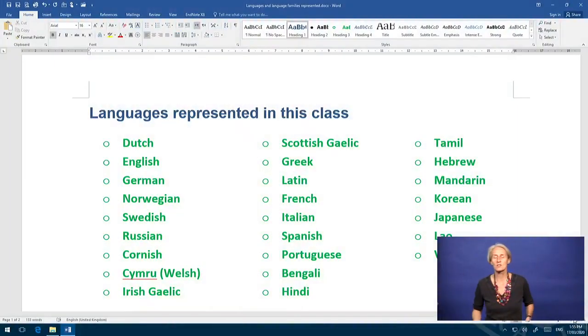So we have this list of languages. If we want to answer a question, is concept X a universal in the languages of the world? If we have something that we hypothesize might be a universal that exists in all languages, we could look here at our sample and say, do all of these languages have it? And if they all do, we can say, based on the current sample, we have a working hypothesis that this is a universal feature, which we need to test against more languages to confirm its universality.